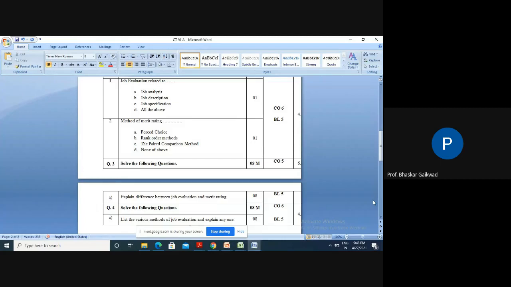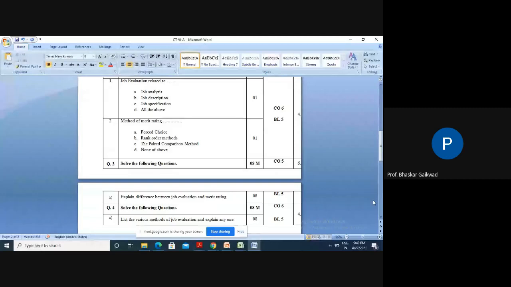So ranking points you have to specify, and on that basis you can give this is the first rank. This is also called the grading system. First grade, second grade, third grade, just like your result, the grading system is there. Similarly, here also in job evaluation the grading depends upon the quality, the volume, the analysis, the description, the specification, the responsibility, the supervisor's work, the knowledge, training, and experience. On this basis, the ranking method is decided.